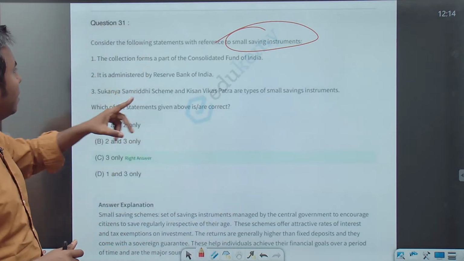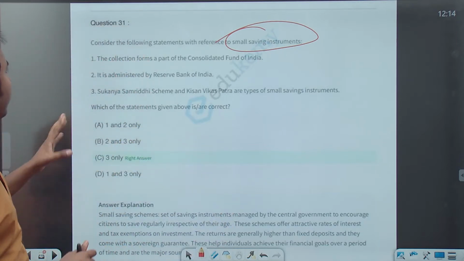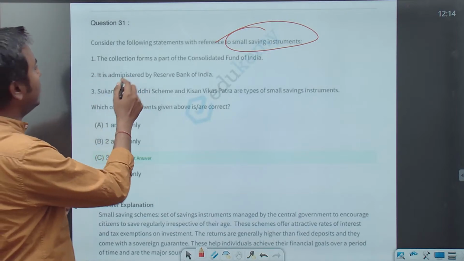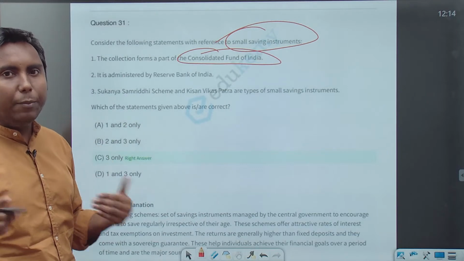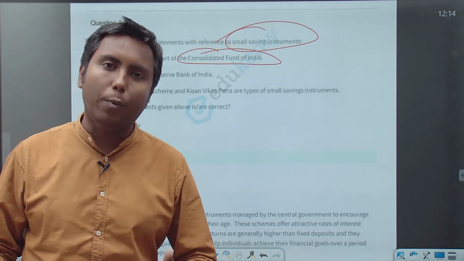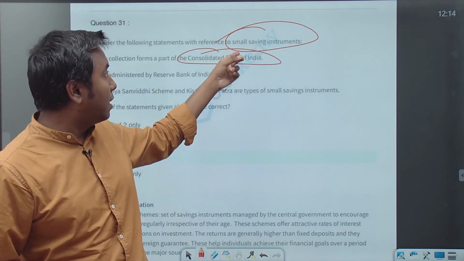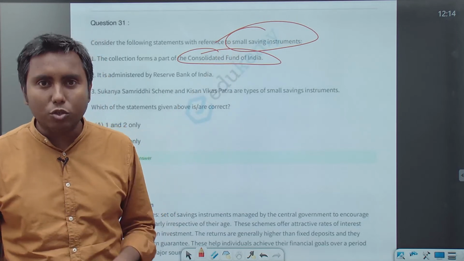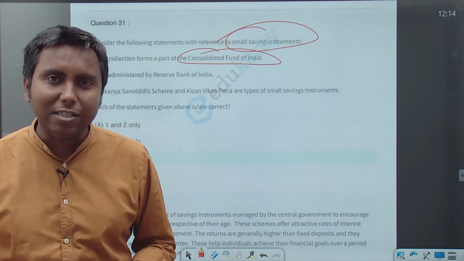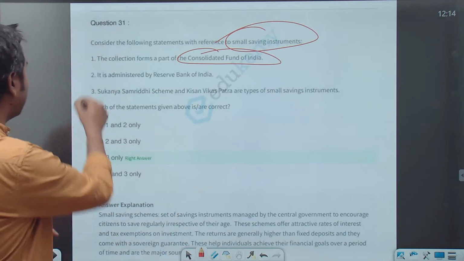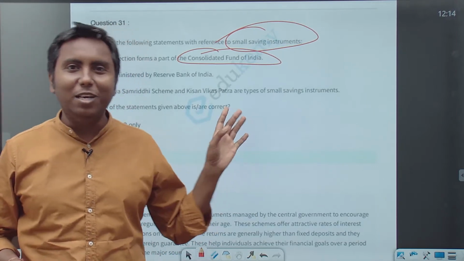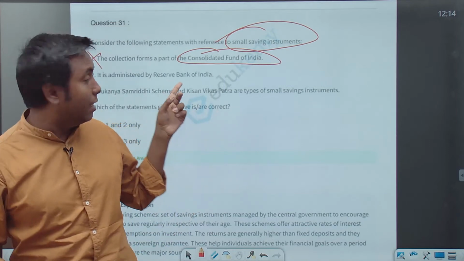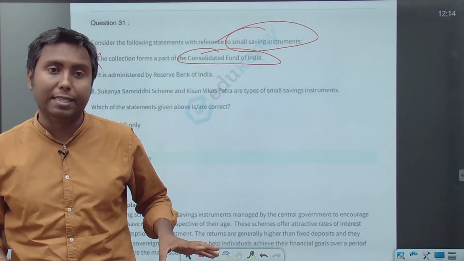Consider the following. The collection forms a part of Consolidated Fund of India. So whatever money is deposited by the general public under small saving instruments goes to the Consolidated Fund of India. Is it correct or incorrect? Of course it is incorrect, because it goes to the Public Accounts of India, not the Consolidated Fund of India.